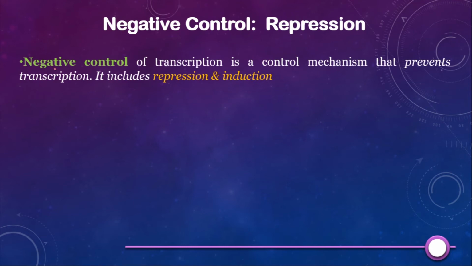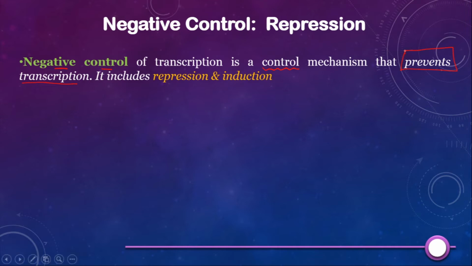Negative control of transcription is a control mechanism that prevents transcription. Students, in the previous video, we have already learned the importance of regulation of transcription. If you have missed it, do check out the link in the description box. Now, there are two types of control of transcription. The first type is called positive control, wherein your transcription is positively regulated, and the second is negative control, wherein your transcription is prevented.